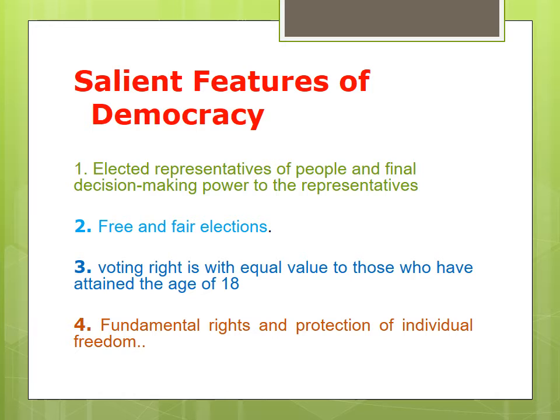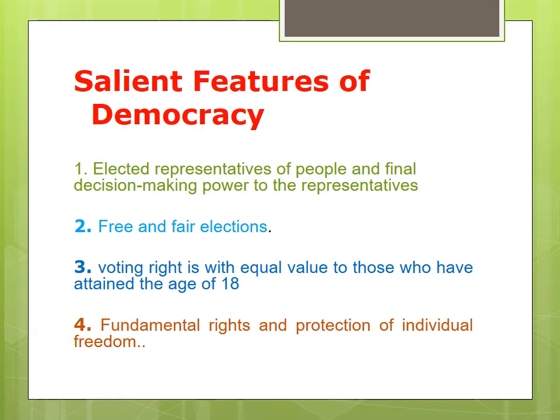Fundamental rights and protection of individual freedom and fair elections. Okay, the fundamental rights and protection of individual freedom. Got it? So these 4 points I have given in the salient features of democracy. Read with me. Elected representatives of people and final decision making power to the representatives.